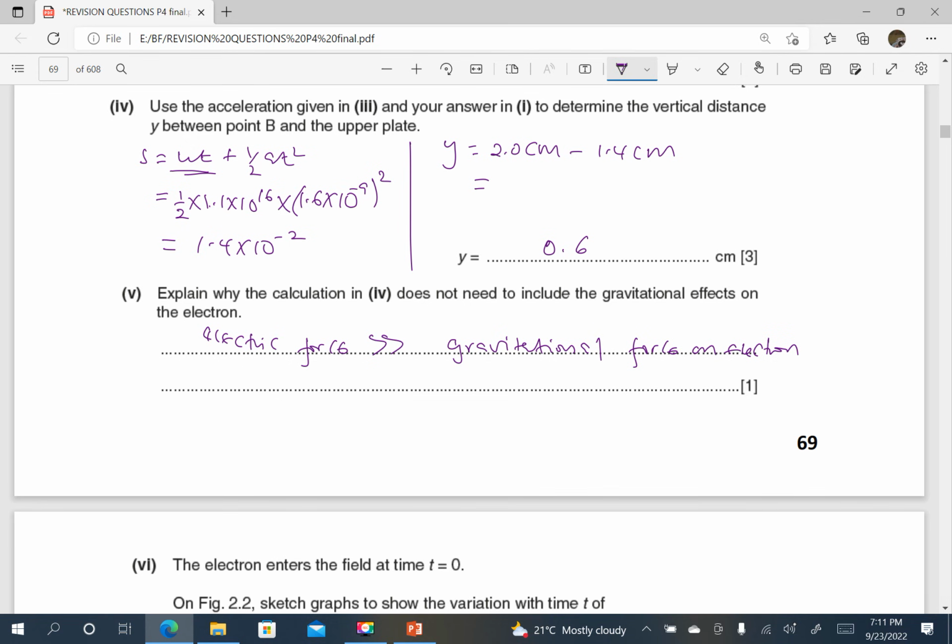The electric force is much greater than the gravitational force on the electron, or the force due to the electric field is much greater than the force due to the gravitational field. Or somebody will say the acceleration due to the electric field is much greater than the acceleration due to the gravitational field.